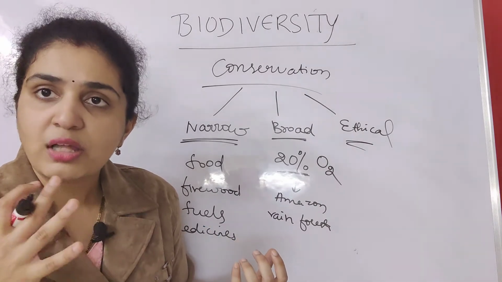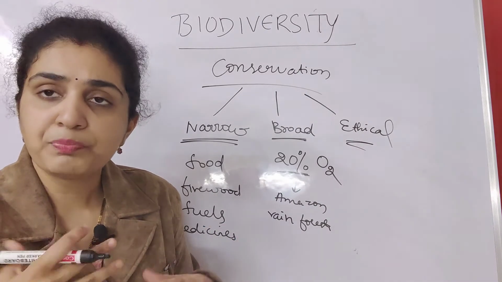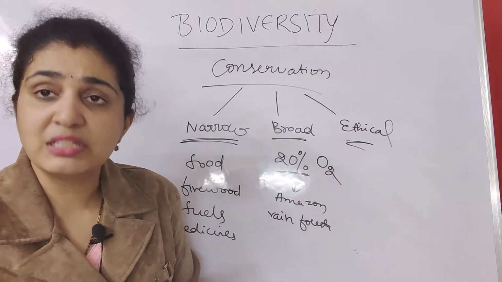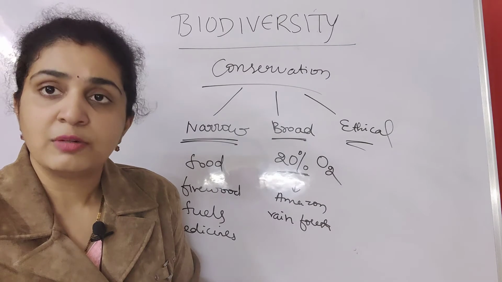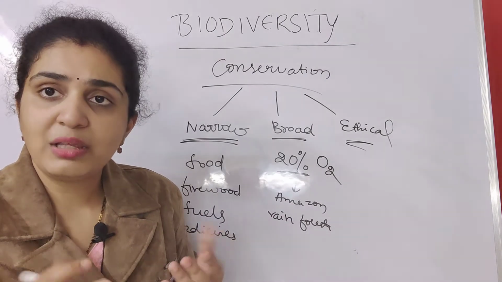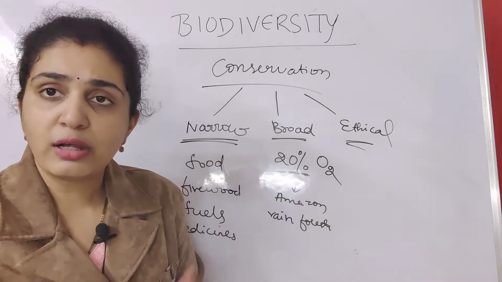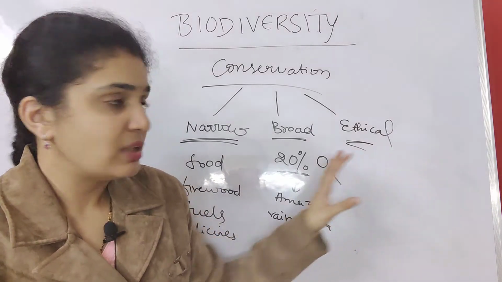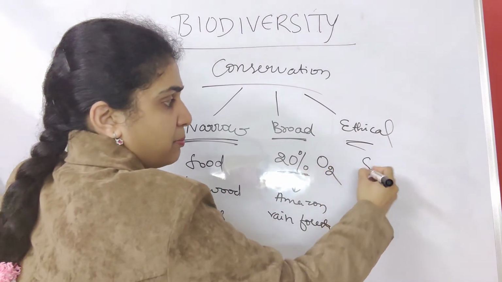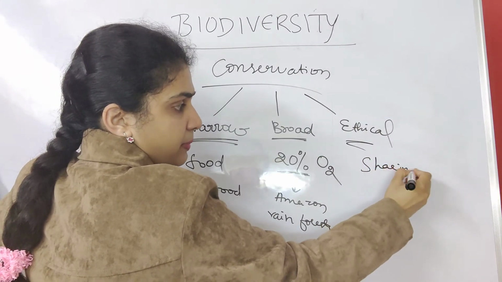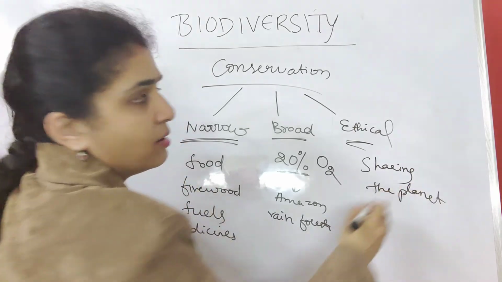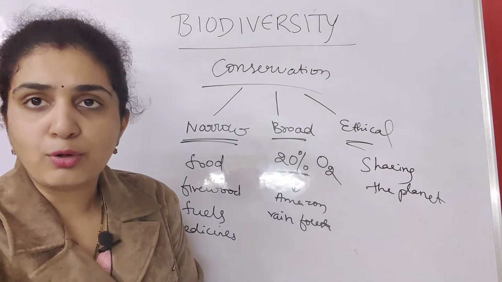So for the ethical argument also, because we are sharing the earth with plants and animals, they should also be conserved. They should not get extinct from the world. They should also survive, right? That is because we are sharing the planet. So this is associated with conservation of biodiversity.